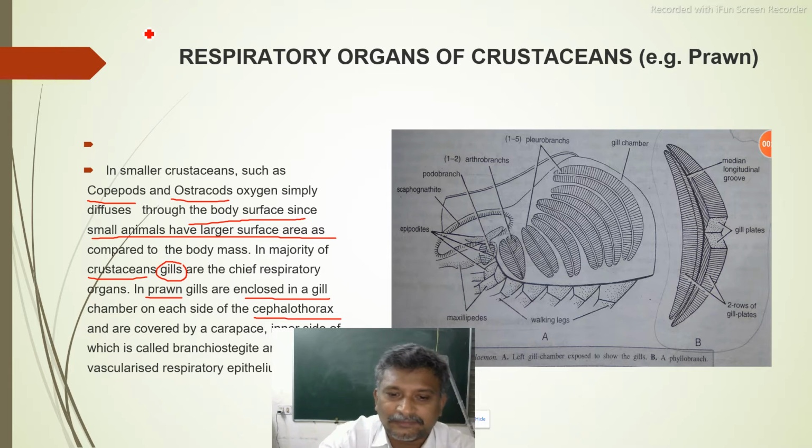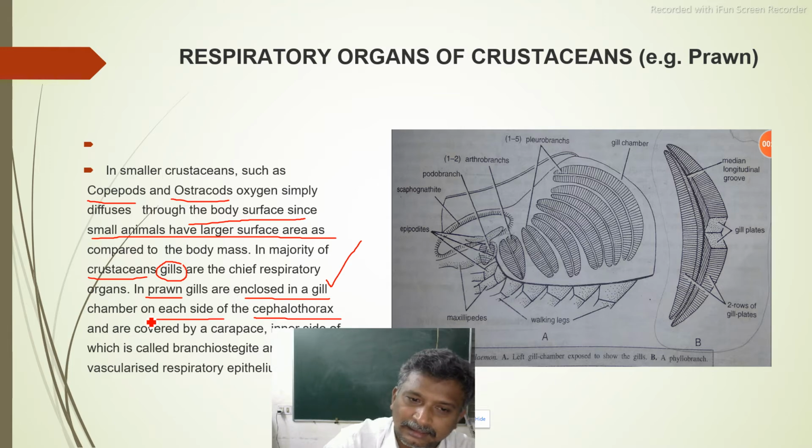In the cephalothoracic region, on each side of the cephalothorax, which one is there? There is a gill chamber. Inside it, which one is there? Gills are present. So gill chambers are there on either side of the cephalothoracic region, and inside, gills are present.